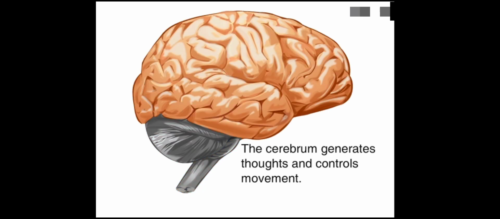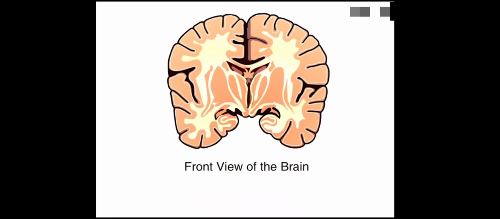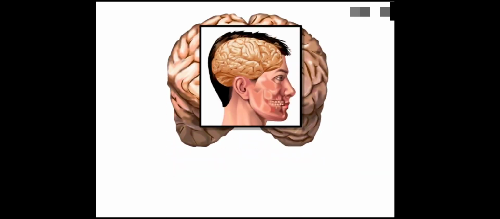The cerebral cortex is the outside portion of the cerebrum, also called the gray matter. It generates the most complex intellectual thoughts and controls body movement. The cerebrum is divided into left and right sides, which communicate with each other through a thin stalk of nerve fibers. The grooves and folds increase the cerebrum's surface area, allowing us to have a tremendous amount of gray matter